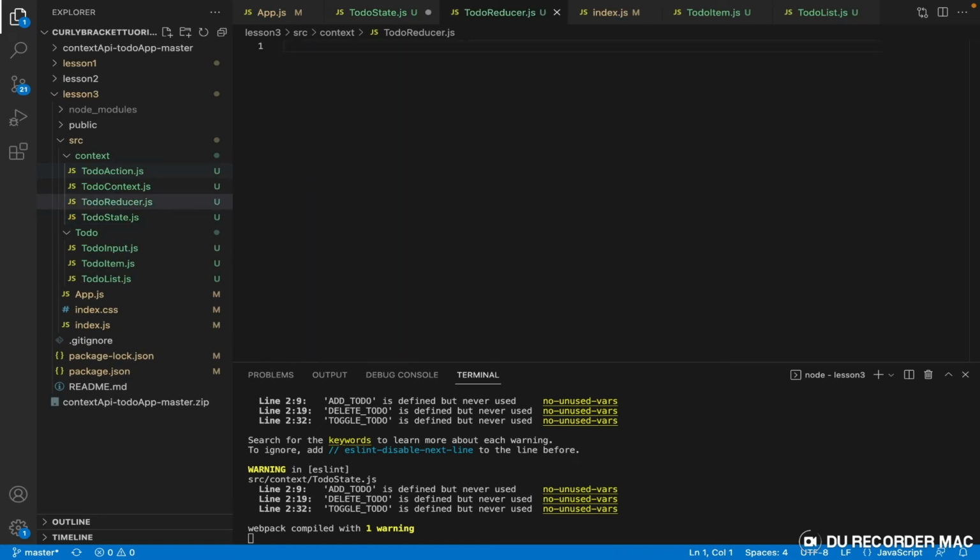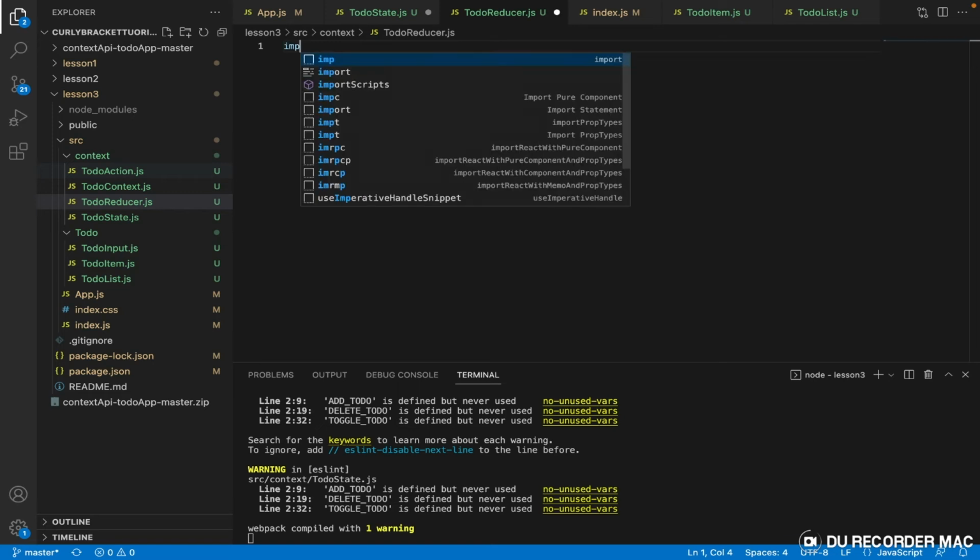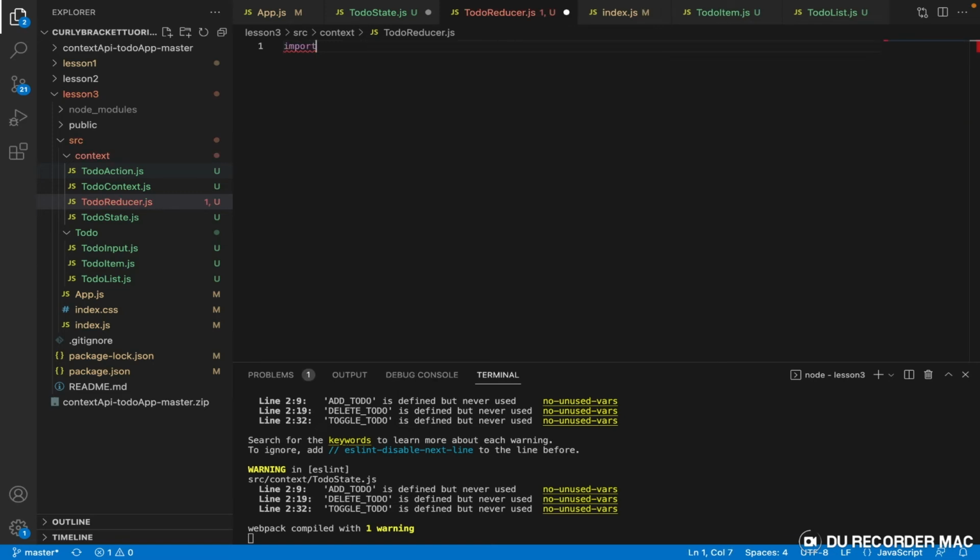Now in this place, what we need to do first of all is import those actions again: add to do, delete to do, toggle to do.